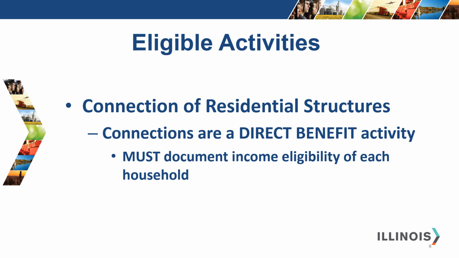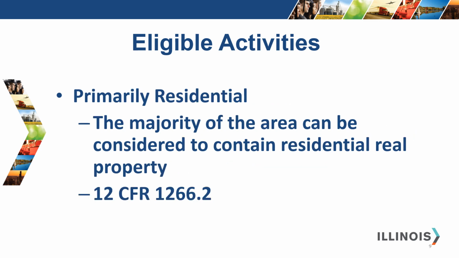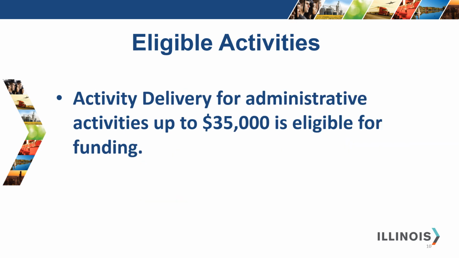After grant award, homeowners must submit documentation to qualify as low income. This is a separate process from the low income survey done prior to grant award. The project area must be primarily residential. The cap on activity delivery for administrative activities necessary for the public infrastructure construction to occur is $35,000.